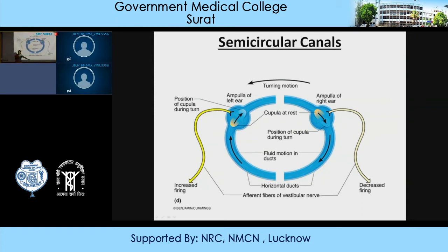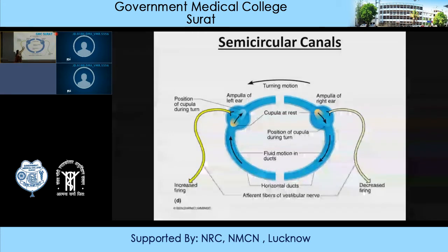So when the head rotates in one direction, the semicircular canal also rotates in the same direction. But as the inertia of the fluid, that is endolymph, is more, it remains stationary as compared to the semicircular canal. So suppose here it is showing that movement of semicircular canal is towards the left.